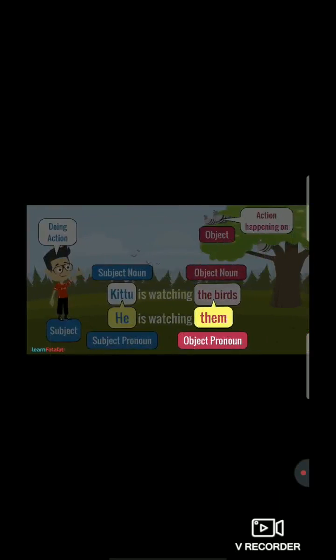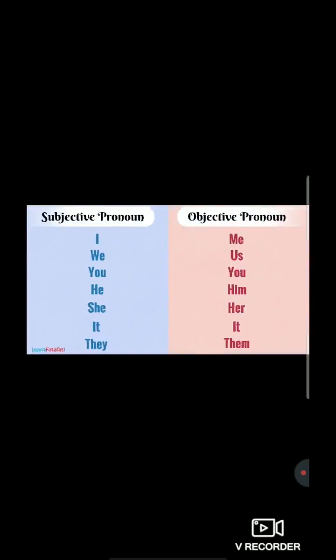So now students, as I told you, the birds is an object noun, right? And for writing object pronoun, for the birds we are going to write them. So it will be object pronoun. So students, again I am reading this chart so that you can understand very well.